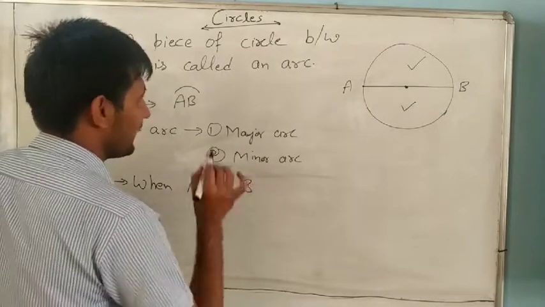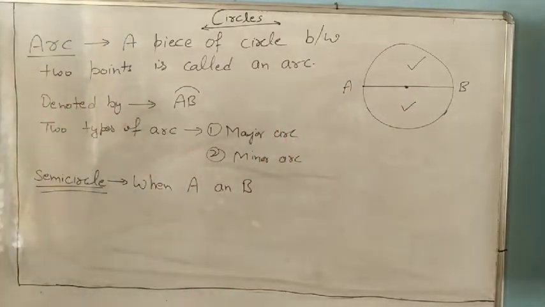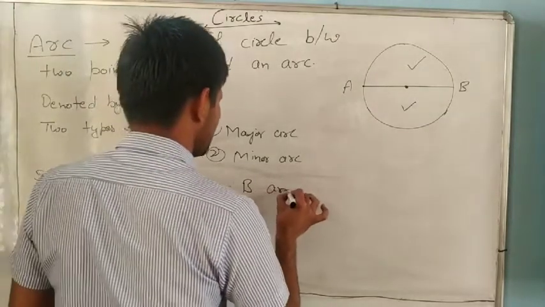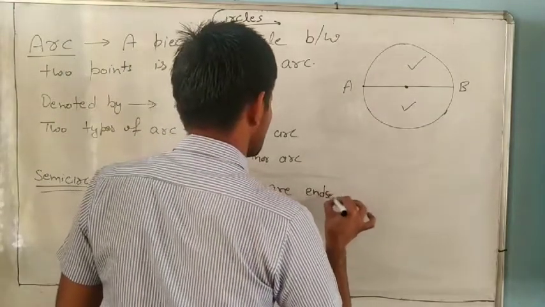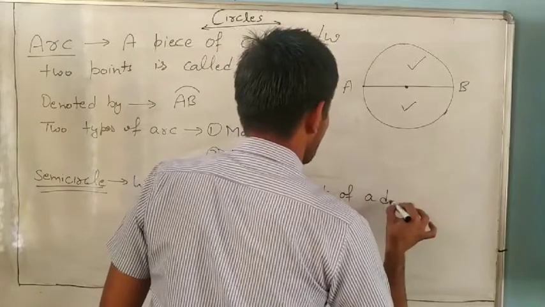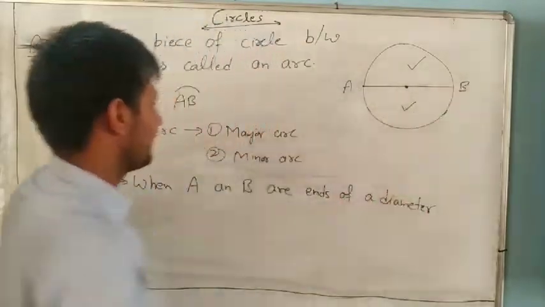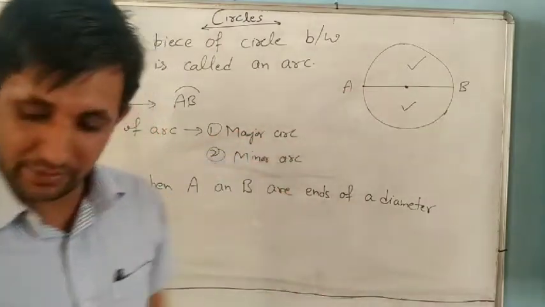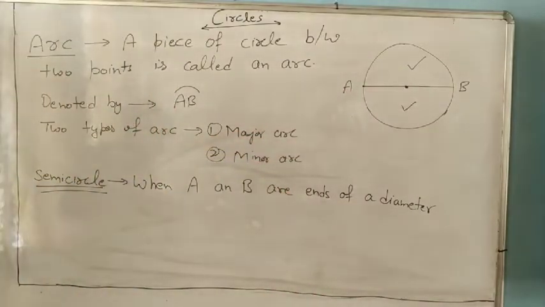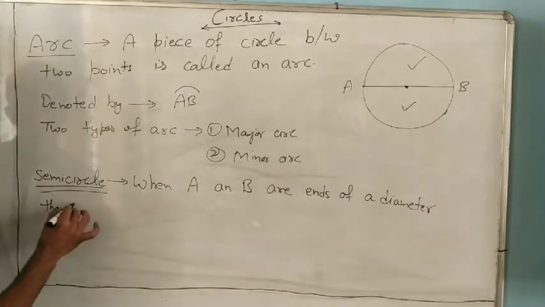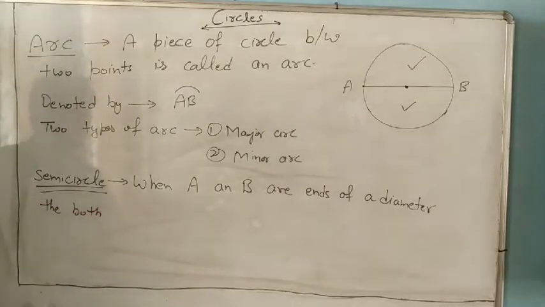You can write: when A and B are ends of a diameter, then both of the arcs are equal.